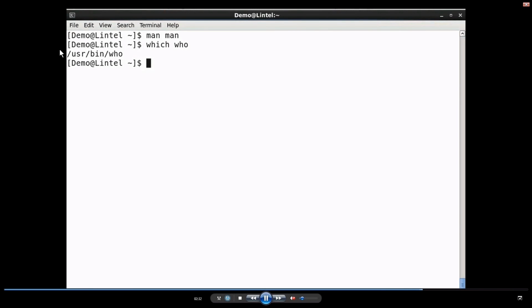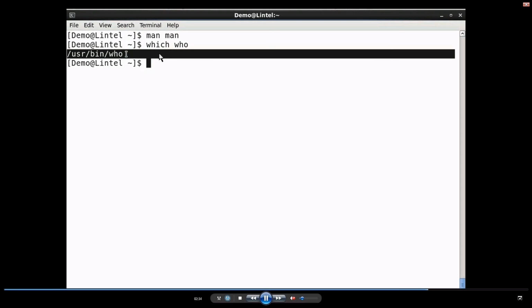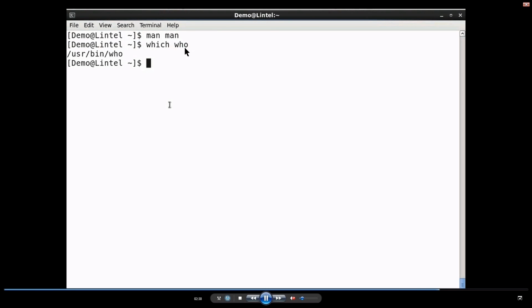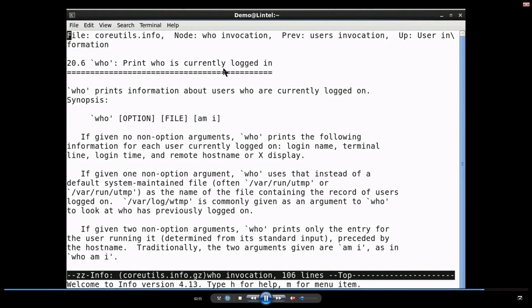Which command will display the path of the command that we are specifying. So, which takes argument, the argument is command itself, and where the executable command lies is displayed as the path, it gives absolute path. Here you can see first is /usr/bin/who, this is path of who command, the other is /bin/uname, this is the path of uname command.